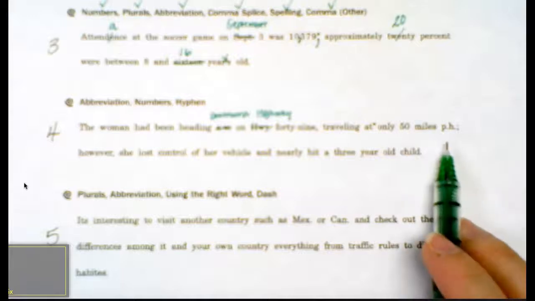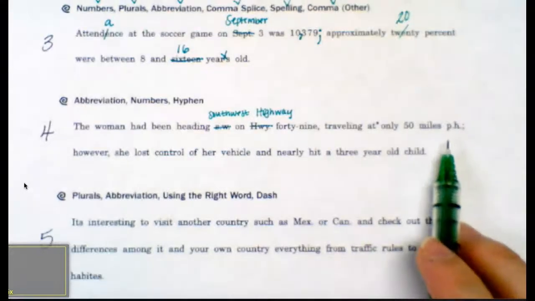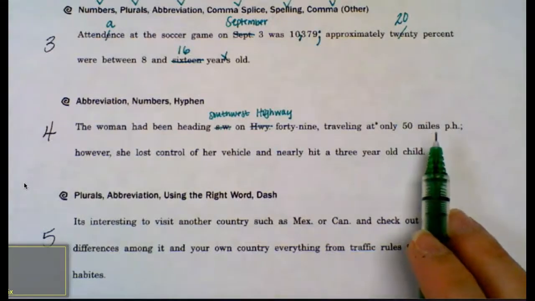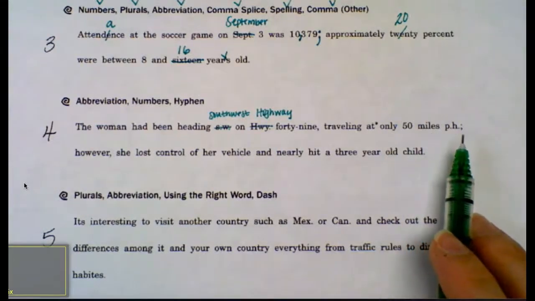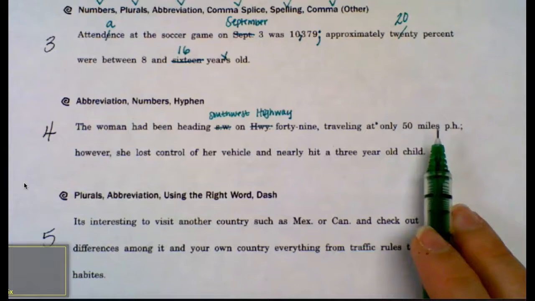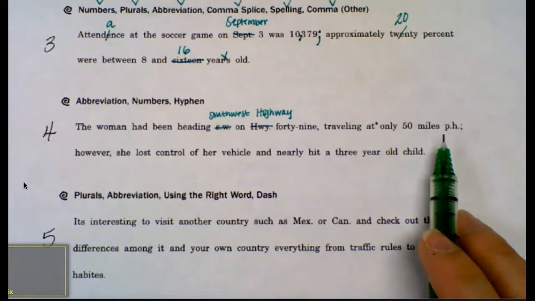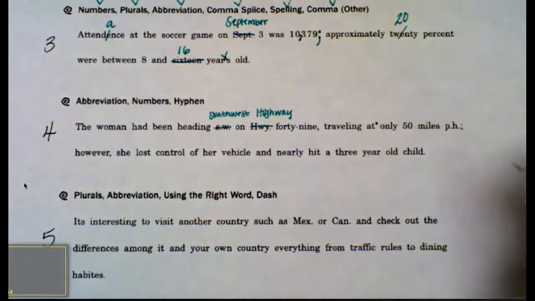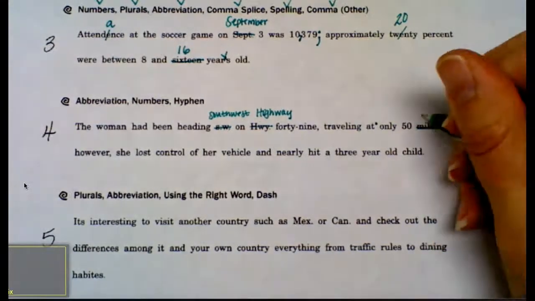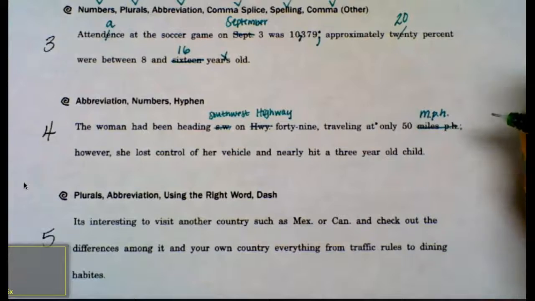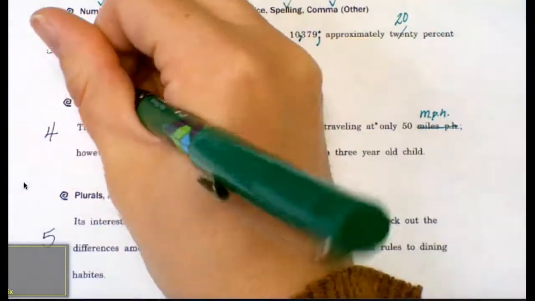My next abbreviation is here with miles PH. With this abbreviation, we have a couple of options. We can either spell out miles per hour, or we can take out miles and complete the abbreviation the way that it should be written. Again, I think that's probably our easiest option, so I'm going to replace it by writing MPH. And that would be all of our abbreviation errors.